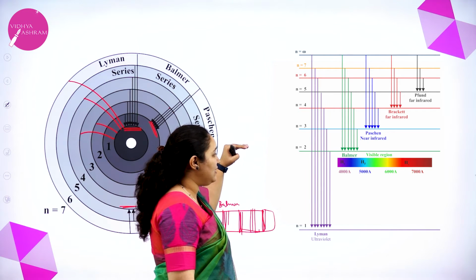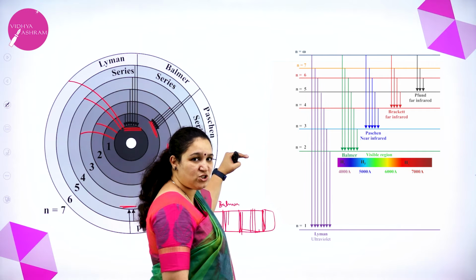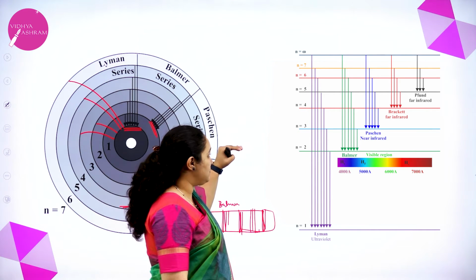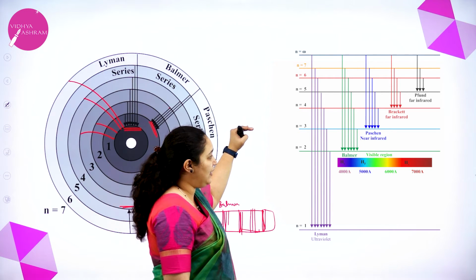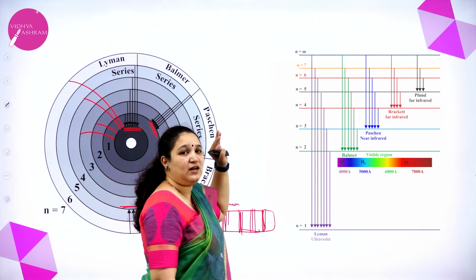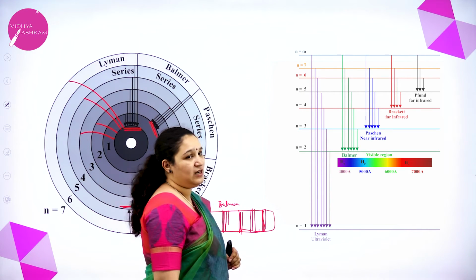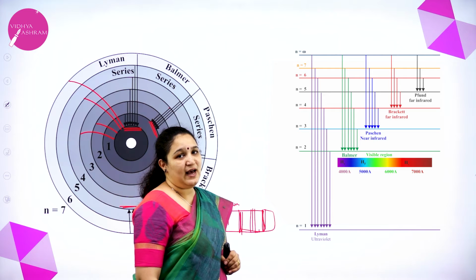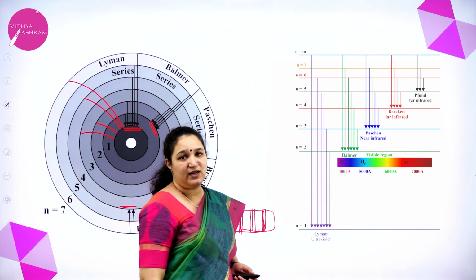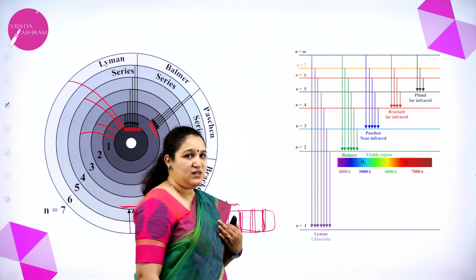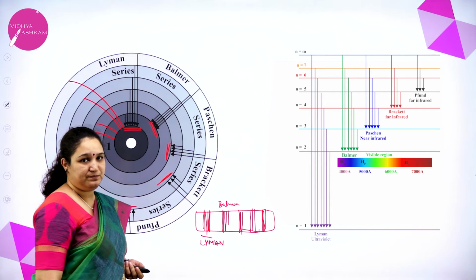If it comes to n equal to 3, we call it the Paschen series, which comes in the near infrared region of the electromagnetic spectrum. If it comes to n equal to 4, the 4th orbit, we call it the Brackett series, in the far infrared region. If it comes to the 5th energy level, we call it the Pfund series, which again falls in the infrared region. For convenience in your exam, you can draw it like this instead of this.